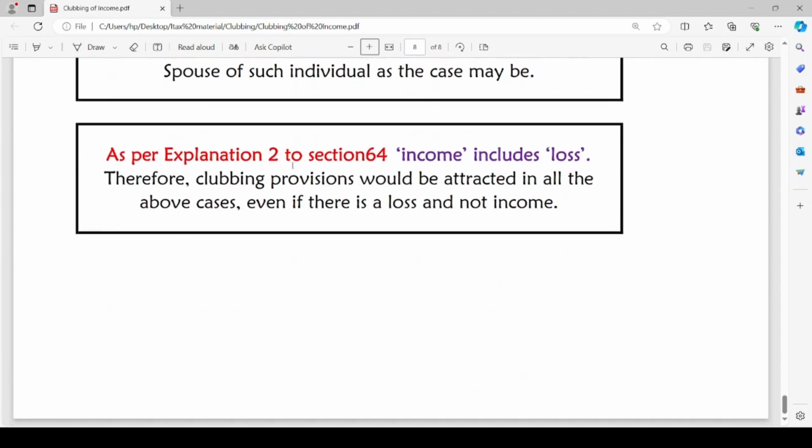Here there is one important point to be noted. As per Explanation 2 of section 64, income also includes loss. So therefore, clubbing provisions would be attracted in all the above cases even if there is a loss and not income. In all the above cases, the clubbing provisions, as they are applied to income, similarly will be applicable to losses arising in the above circumstances also.